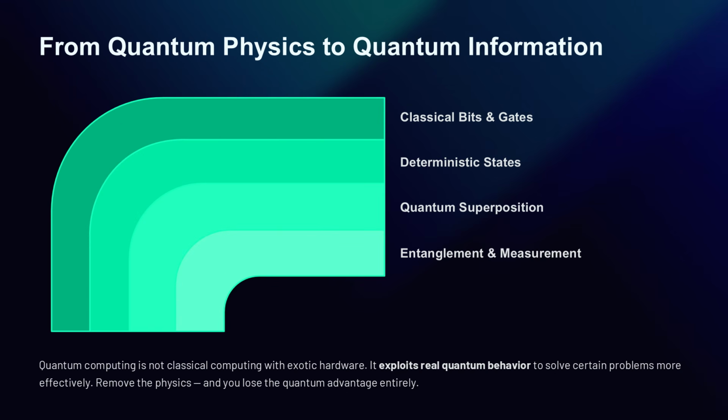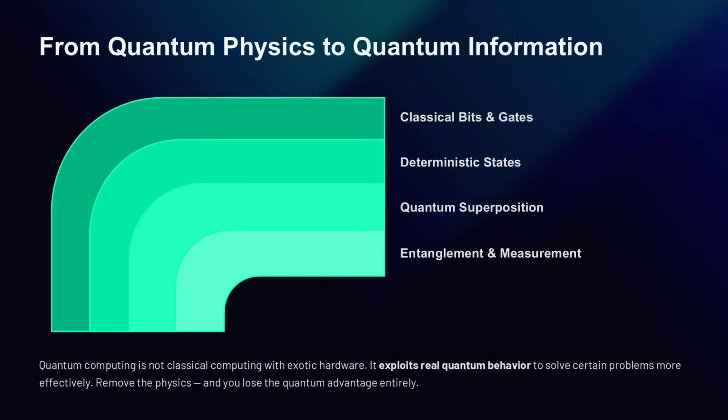At this point, you can start connecting physics to computing more directly. Traditional computing is built on bits, logic gates, electrical signals, and transistor-based switching. Quantum computing builds on quantum states, superposition, entanglement, and measurement. The move from quantum physics to quantum information is the move from understanding nature to using nature for information processing. In classical computing, information is encoded in definite states. In quantum computing, information is encoded in quantum states.